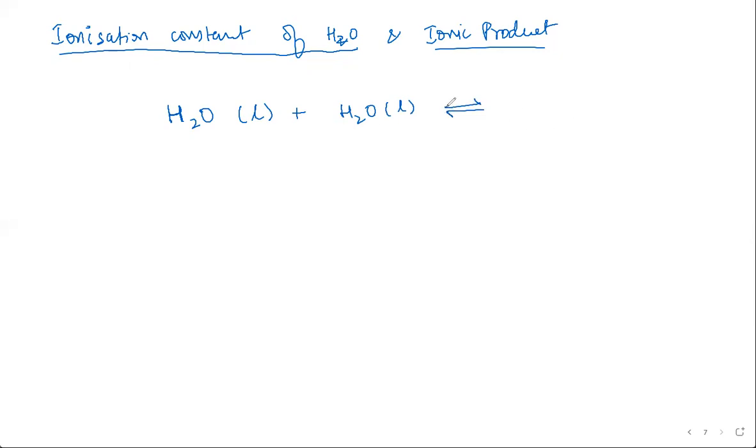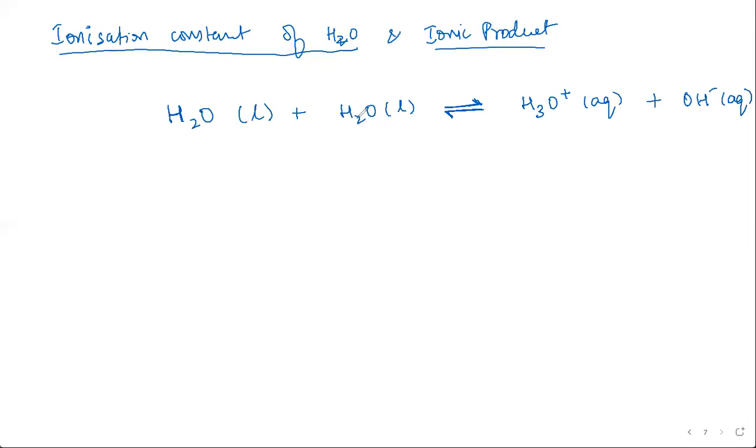Absolutely. Now, because H plus cannot exist, a single proton can't be going here and there, you end up having H3O plus ions, hydronium ions, plus OH minus ions. So this is the equilibrium established in pure water.